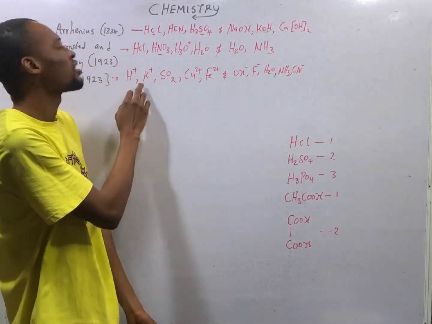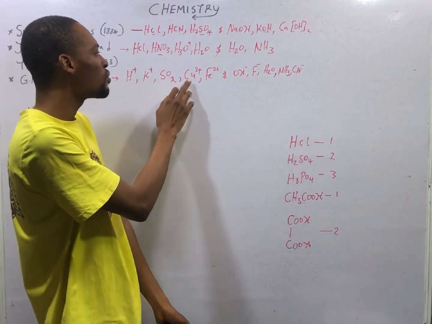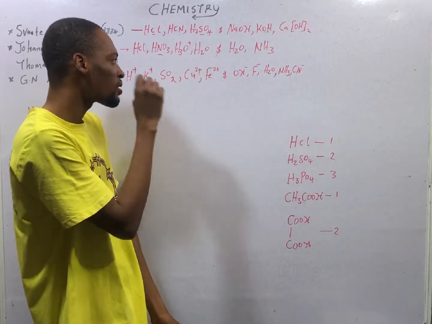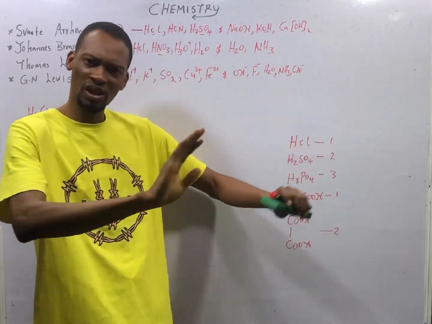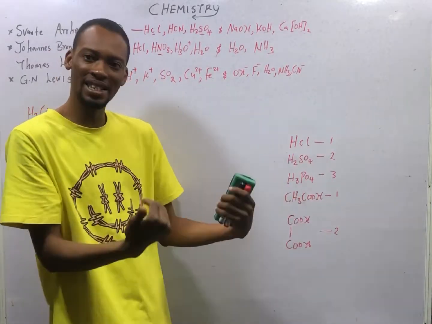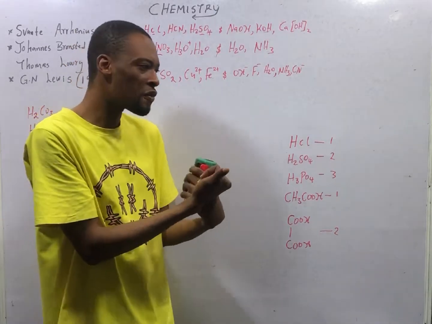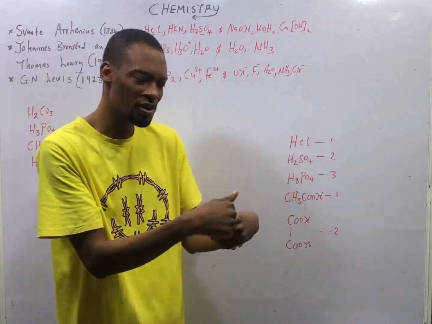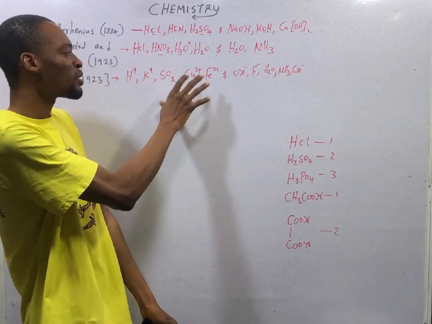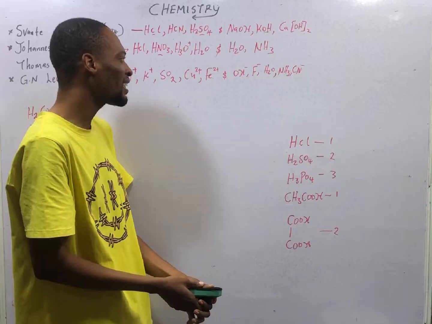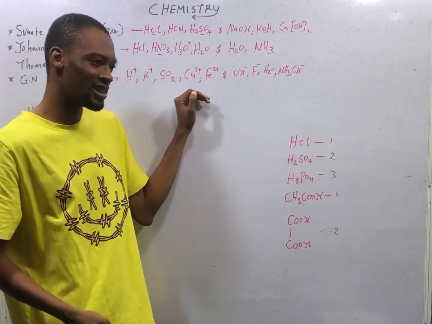Therefore, H plus, K plus, Cu2 plus, Fe3 plus, these guys, they already gave out their electrons before. Now, they don't have much electron. They will be ready to accept electrons. Therefore, since they are electron pair acceptors, they are Lewis acids. So if you see all those species with positive ions, they are likely going to be Lewis acids.